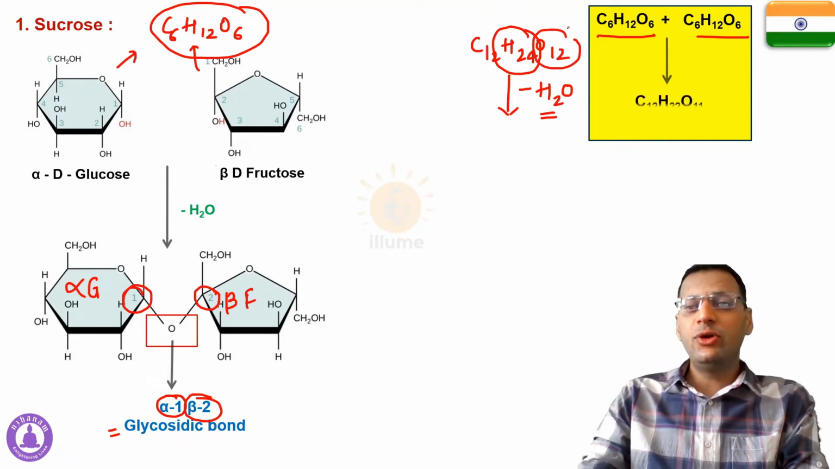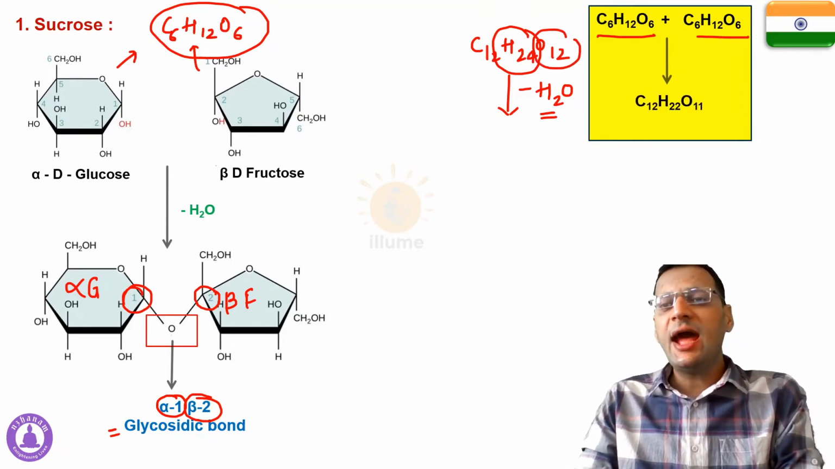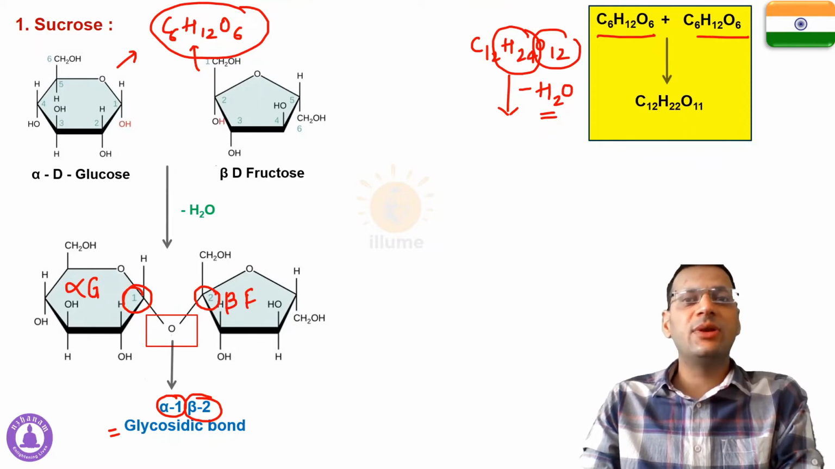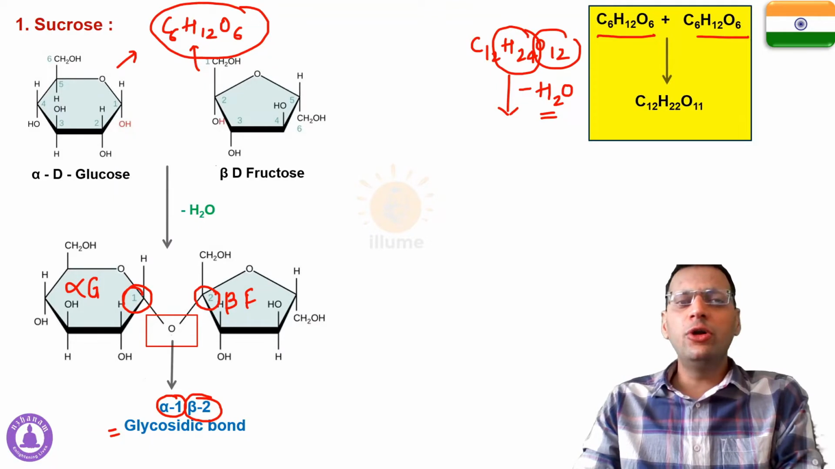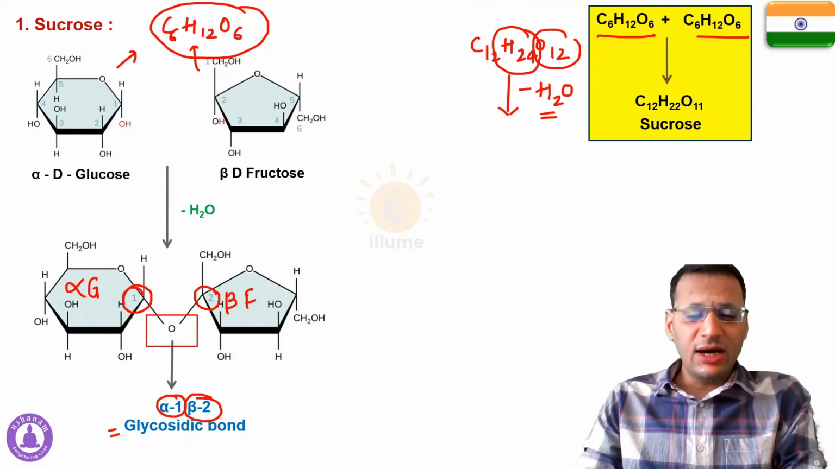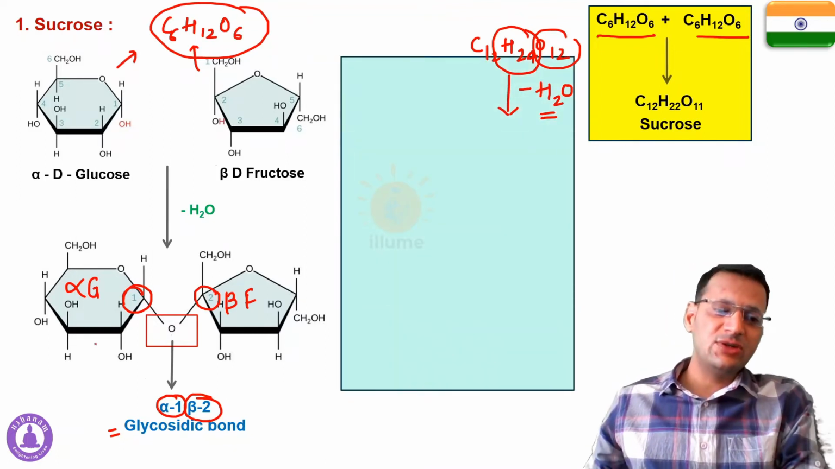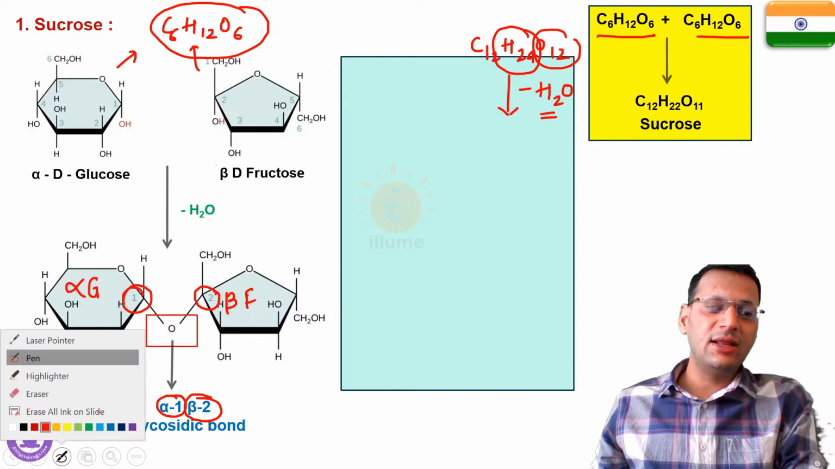So that would give you C12H22O11, and that's how you remember the chemical formula of sucrose. No need to mug up all the chemical formulas. So this is sucrose. Now the other names of sucrose by which we recognize them in our daily routine life.